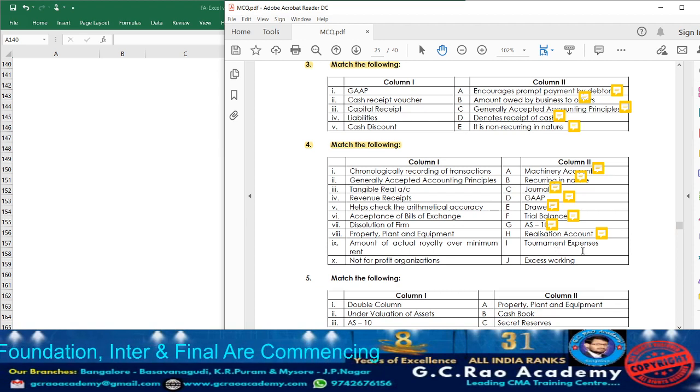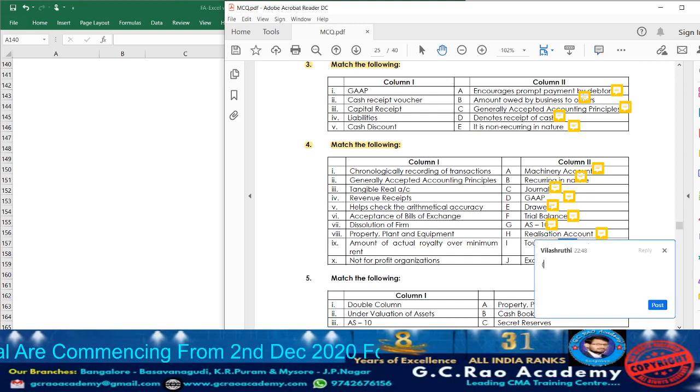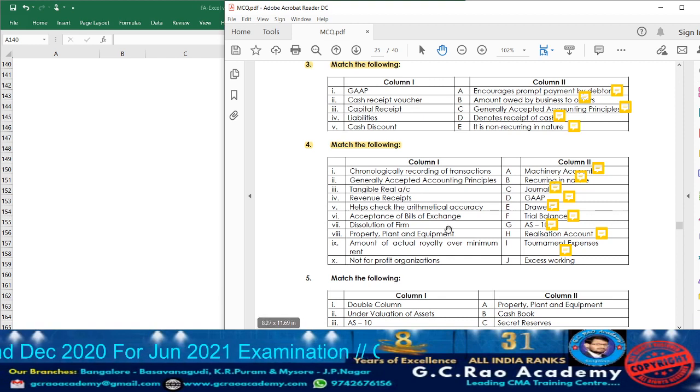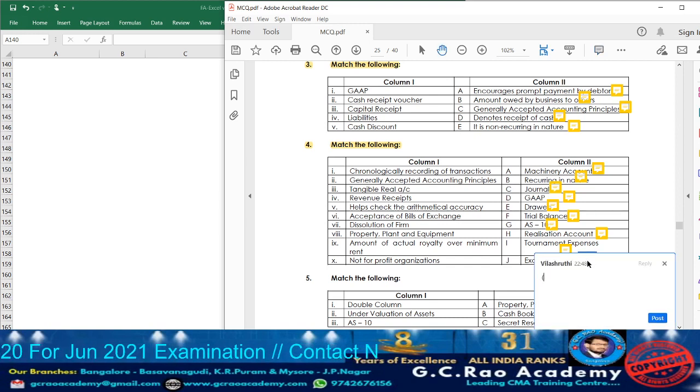Next, tournament expenses. It will be the expense related to what? Not for profit organization. So accordingly against that, write down point number 10. Excess working. What is excess working? When the actual royalty is more than minimum rent, that we are going to call it as excess working. Which point? Point number 9. So accordingly write down against that point number 9.